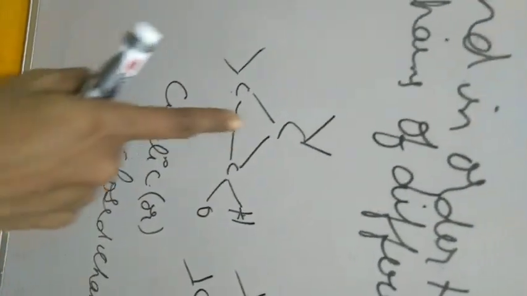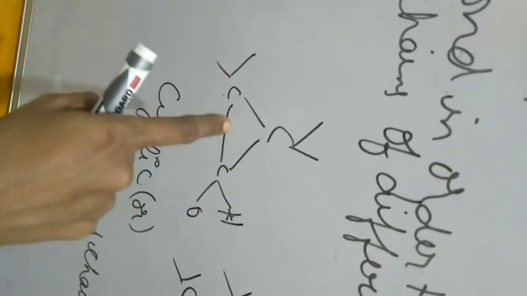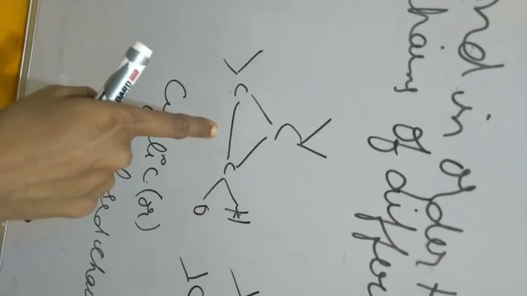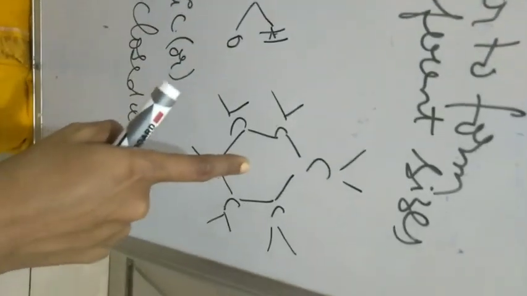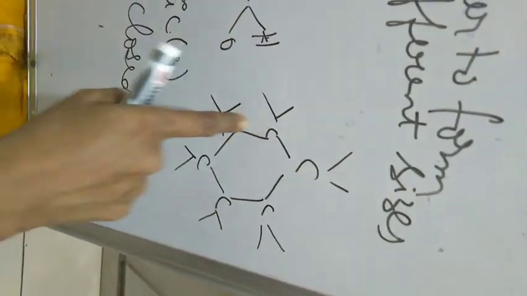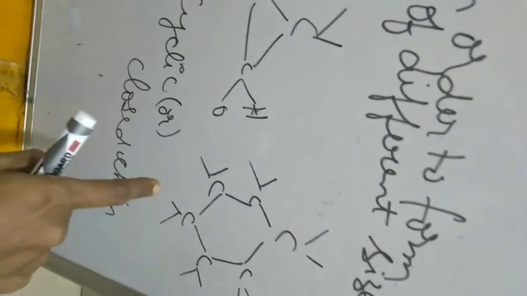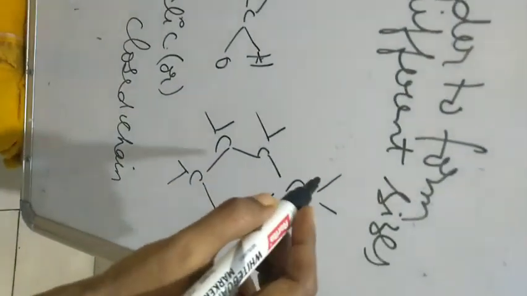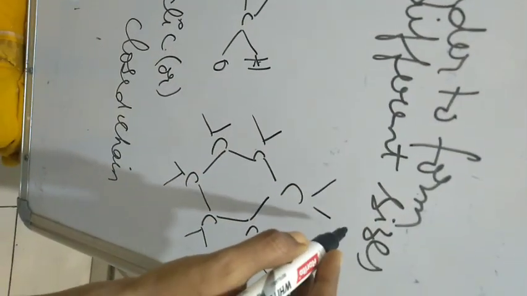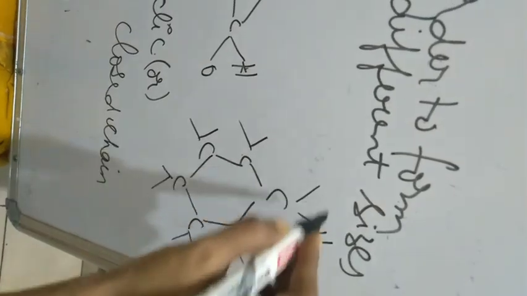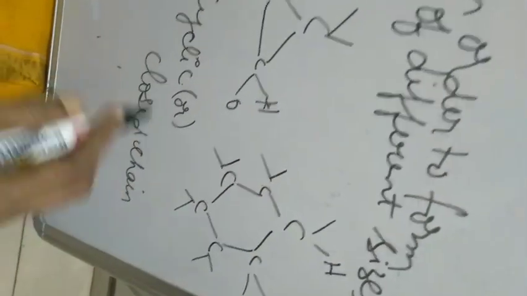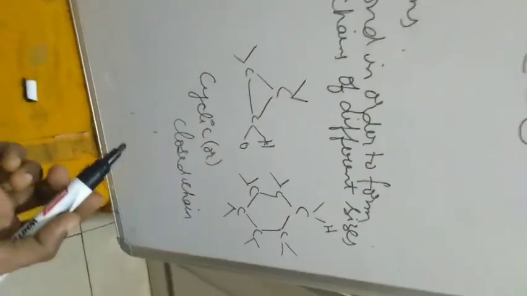But cyclic or closed means all the carbon atoms are linked up in a closed manner. Here this is also one more, carbon, carbon, carbon, carbon. These are all carbon atoms which have been linked up as a closed chain, and these are the branches. You can add any other element. It may be hydrogen, it may be chlorine, oxygen, whatever it is going to form in the later cases. So this is about catenation of carbon.